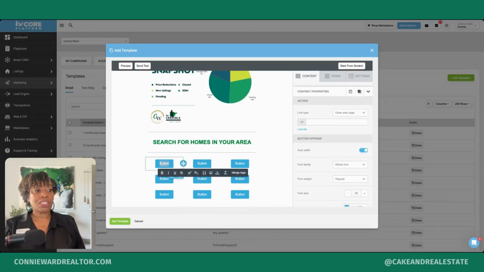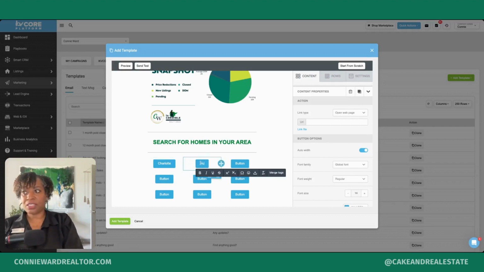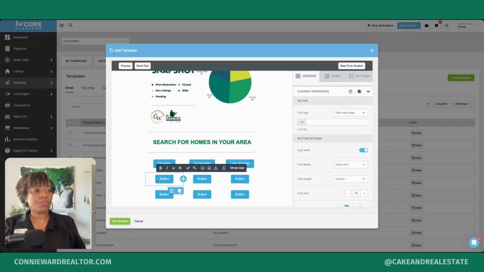So let's say the city is Charlotte. I'm in the greater Charlotte metro, and I want Charlotte. Another area that I serve is Huntersville. I have Lake Norman, Belmont, and these could be whatever cities you want it to be. You could also do it by zip code if you want zip codes.